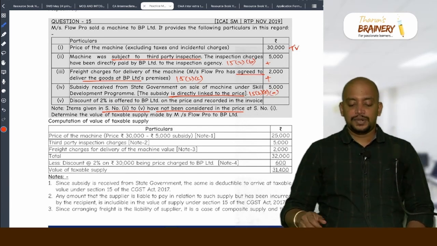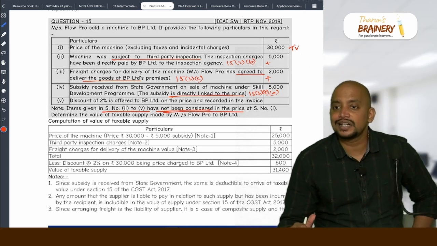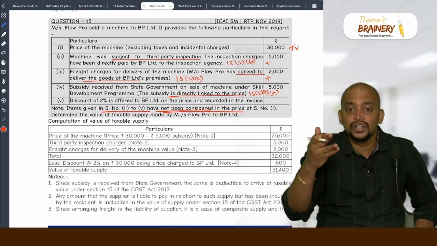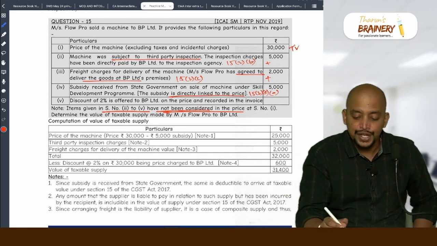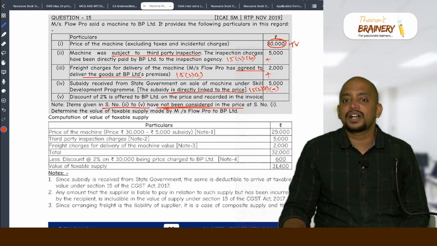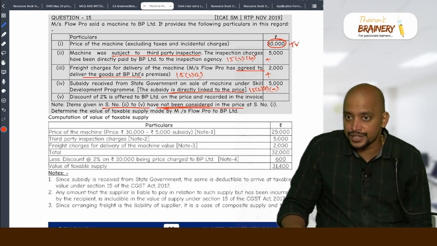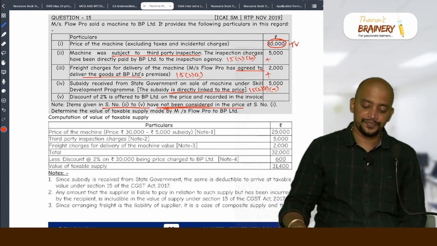Subsidy is income. Not considered means they have not reduced. So, this 30,000 itself is the original price, and the subsidy from government you need to reduce. In the given price it is not reduced. So, therefore, we need to deduct.